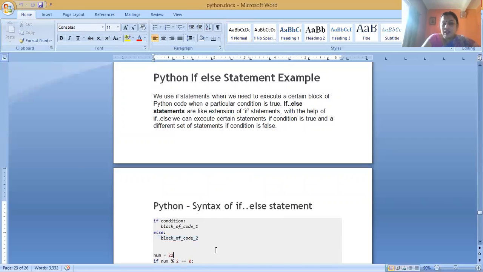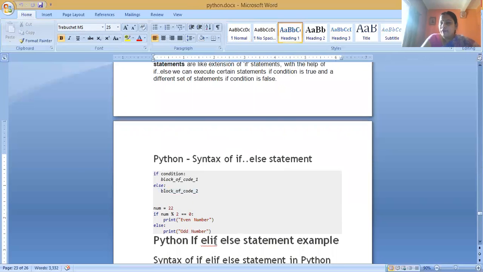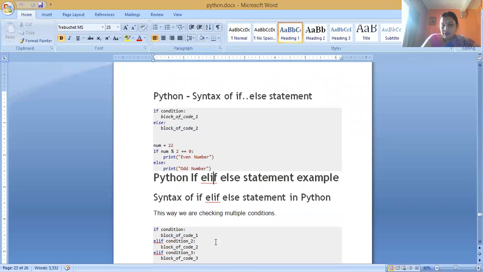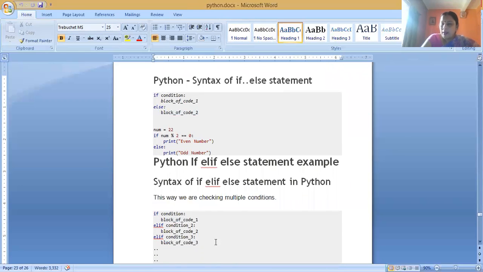Next one is the if elif else statement. The if elif else statement applies for multiple conditions. If this condition is true, then this part of the block or statements is executed.